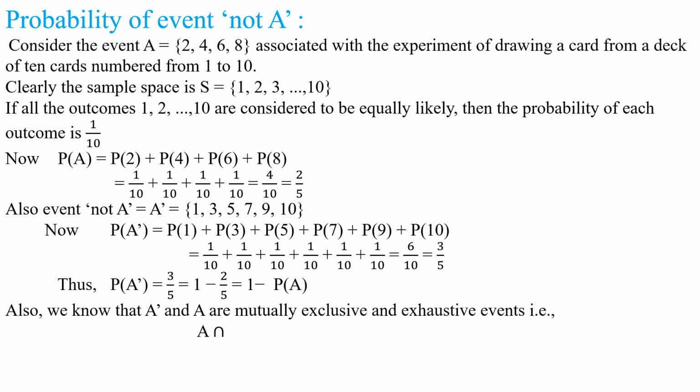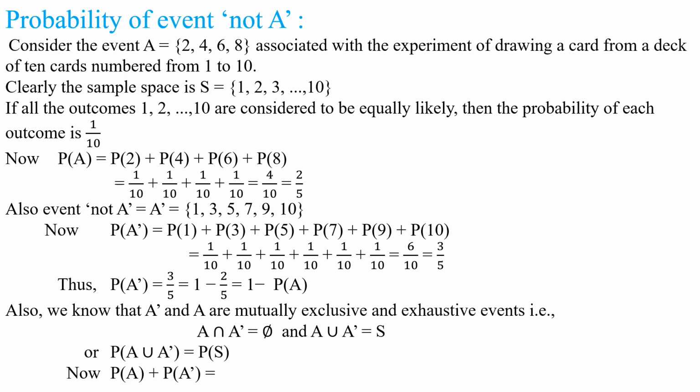That is, A intersection A complement is equal to phi and A union A complement is equal to S. Understood this step? Taking probability on both sides of this equation, we get P of A union A complement is equal to P of S.